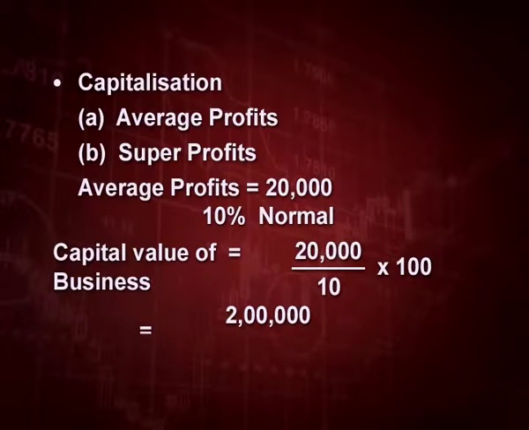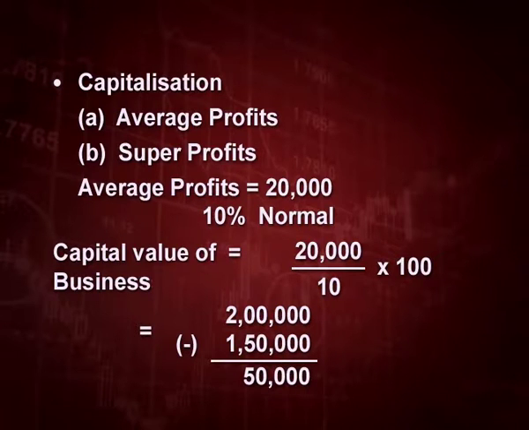So, this 5,000 rupees what I am getting is super profit. In this case of average profit, how do we calculate the value of goodwill? First of all, we will calculate capitalized value of business, that is 2 lakh, and then we will deduct what actual capital we have employed, that is 1,50,000 rupees. I gave an example, we have employed 1,50,000 rupees. So, out of this 2 lakh, we will be deducting 1,50,000 rupees, our actual capital, and then we will be able to get 50,000 our goodwill. This is goodwill by capitalization of average profit.